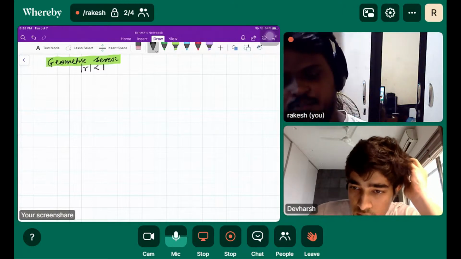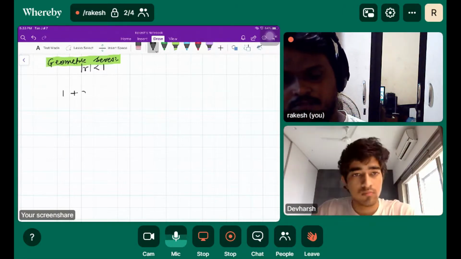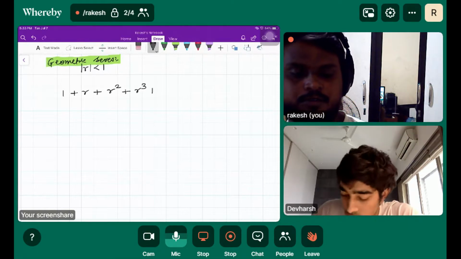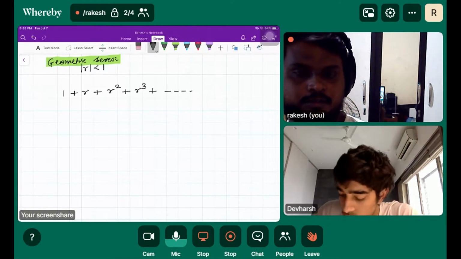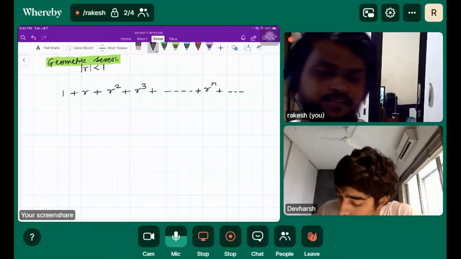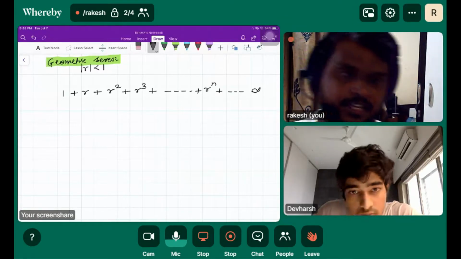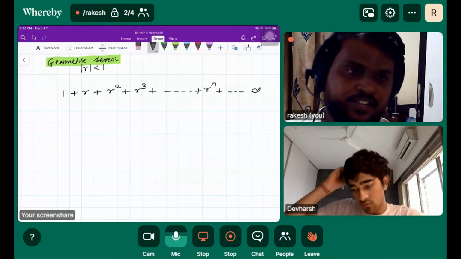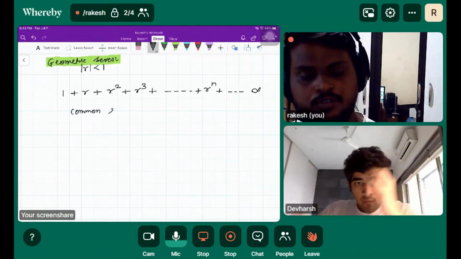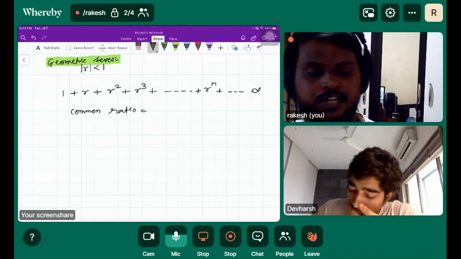So I can write one geometric series here, which is 1 plus r plus r square plus r cube plus dot dot dot plus r^n plus dot dot dot to infinity. So this is a geometric series where the common ratio is r.